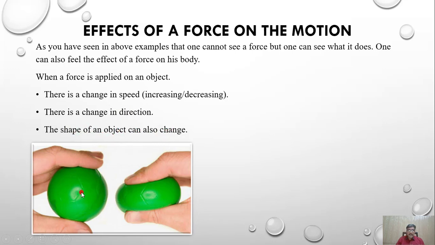If you see here, this was the original position of the ball. When force is applied, or you can say when the ball is pushed, what happens? It changes its shape. So force can change speed, can move an object from rest, can stop a moving object, and can even change the direction, and can also change the shape of an object.